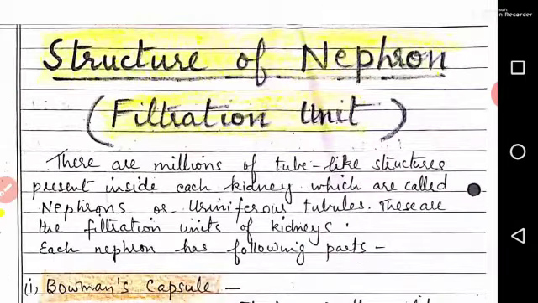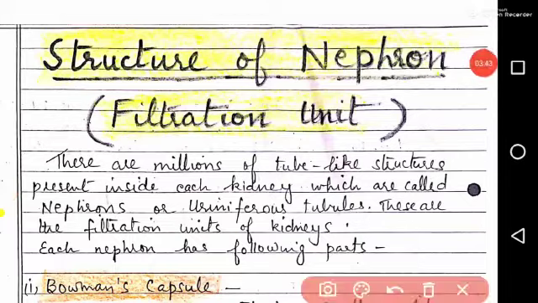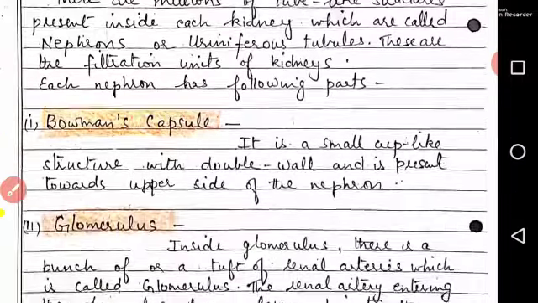Now, structure of nephron. First, let us know what a nephron is. Nephron is the filtration unit of our body. It means they are special cells which filter our blood in the kidneys. There are millions of nephrons inside each kidney, and they are also called uriniferous tubules. These are the filtration units of kidneys. Each nephron has the following parts.